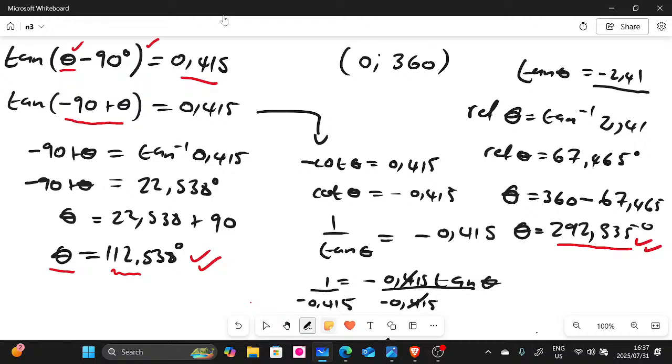This one here, let me highlight with red, this is the first one, and that one there is the second one. If you take these two and substitute them into our original formula, you will get negative 0.415, both of them. So these are the actual answers.